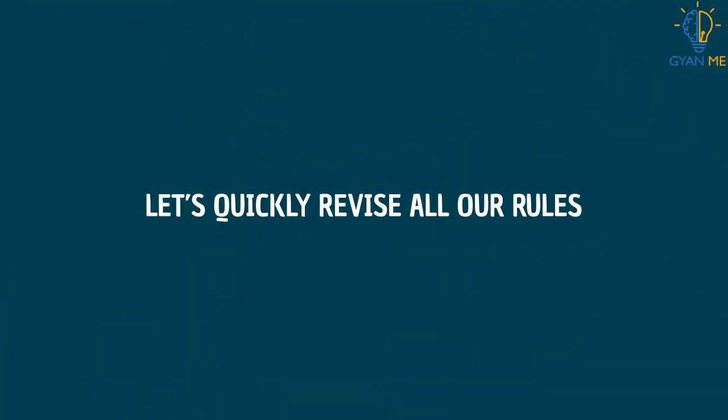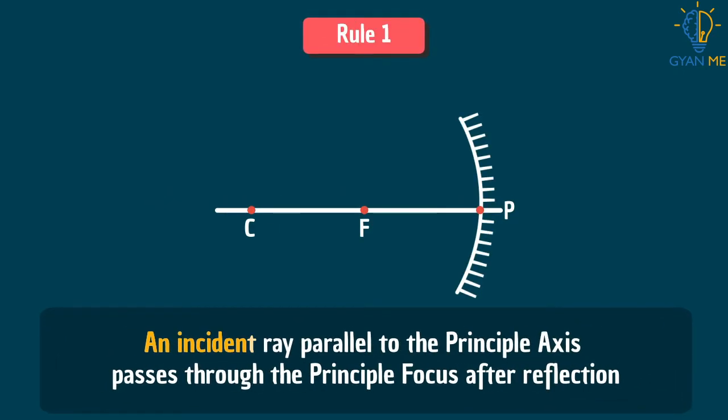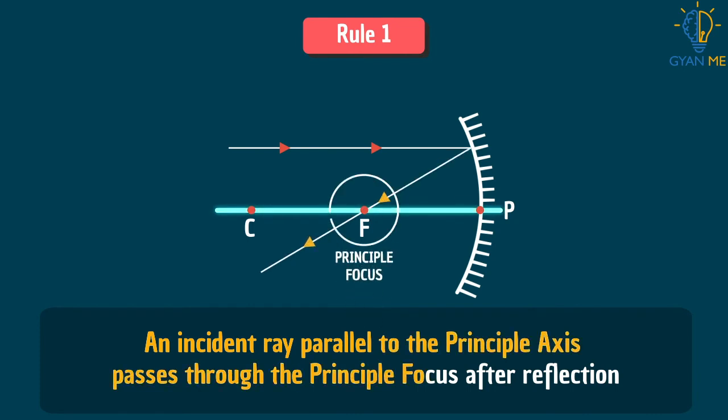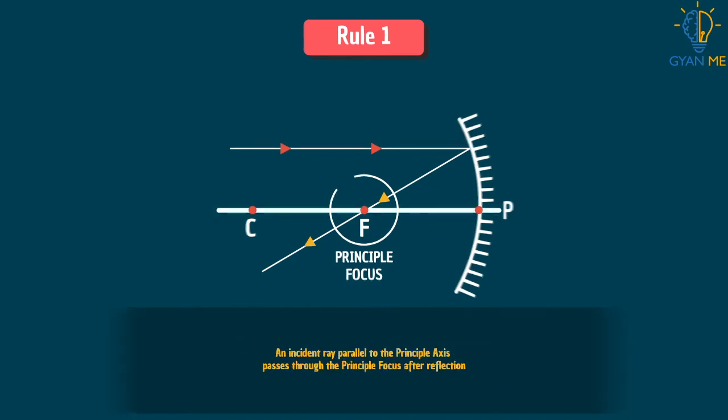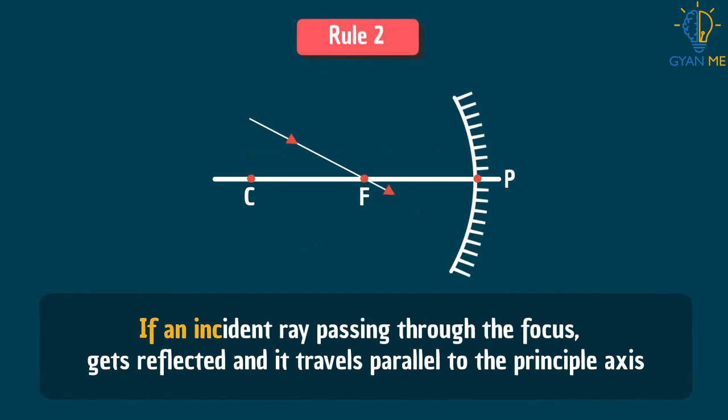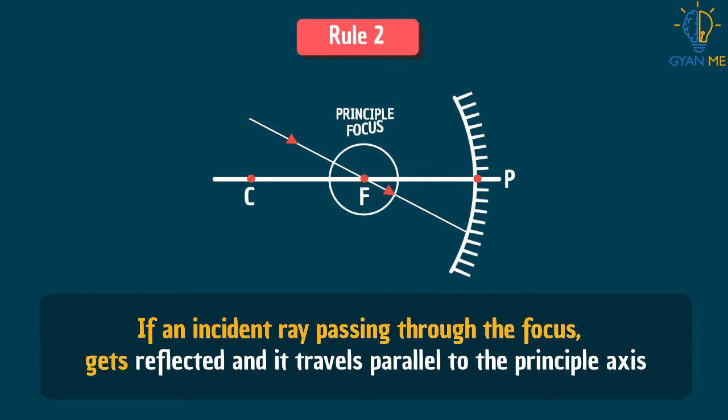So students, let's quickly revise all our rules together. The first rule says an incident ray parallel to the principal axis passes through the principal focus after reflection. The second rule says if an incident ray passing through the focus gets reflected, it will travel parallel to the principal axis.